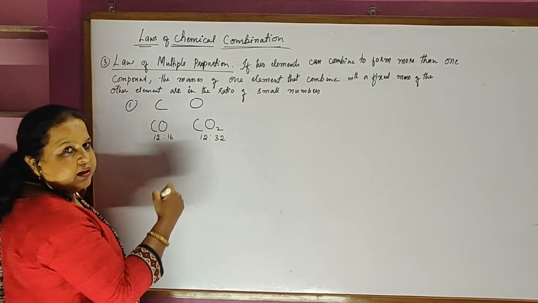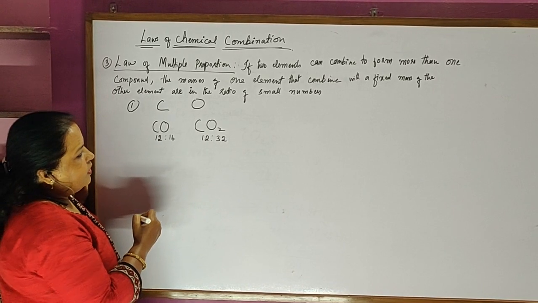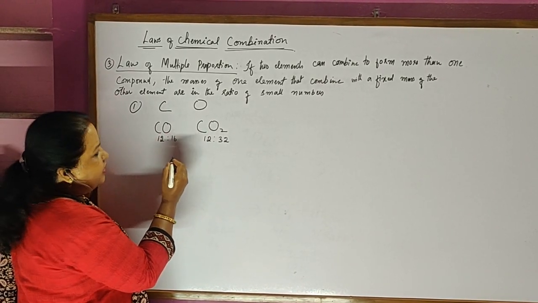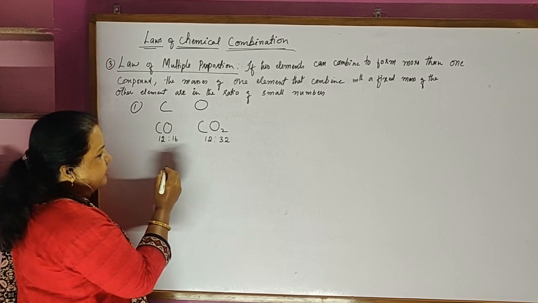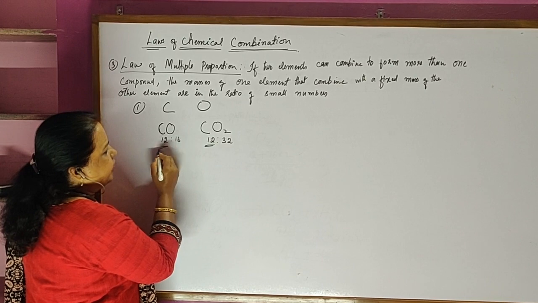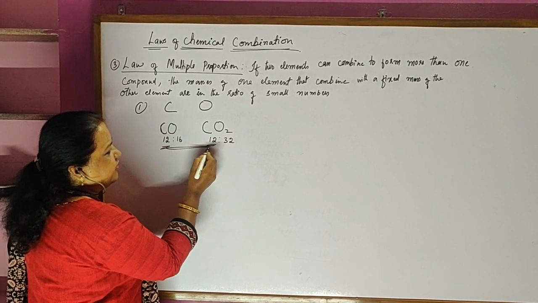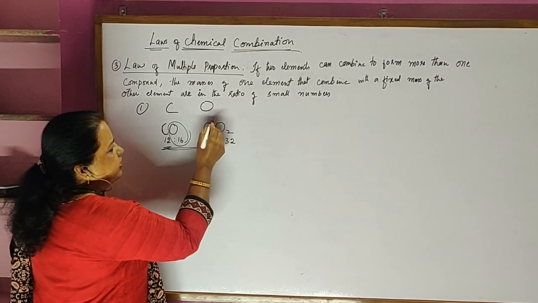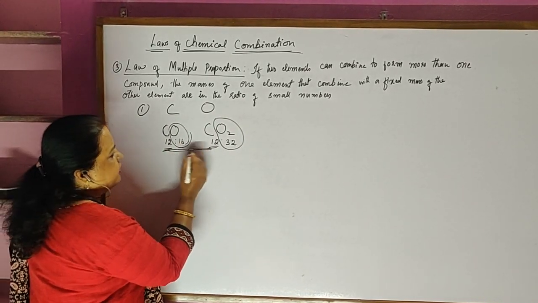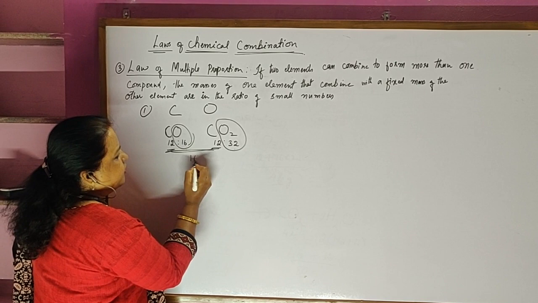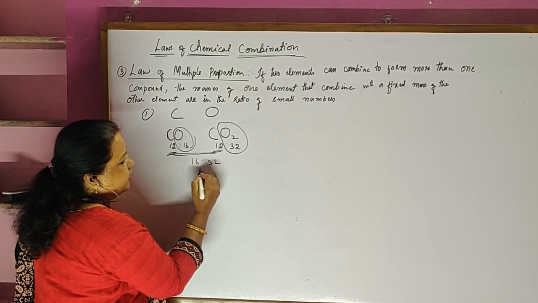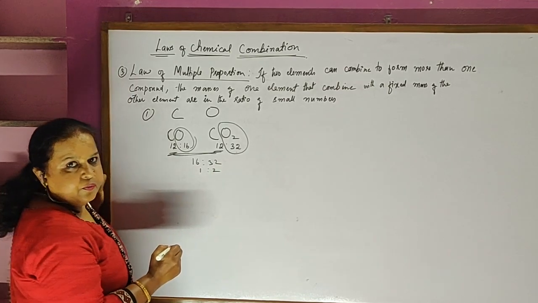Now if I take the ratio of the element by fixing the other, carbon, here in both we have 12. So let us say we have fixed it. Now the other element here is oxygen. The ratio of the oxygen in carbon monoxide and carbon dioxide is 16:32. In a simple ratio it is 1:2.